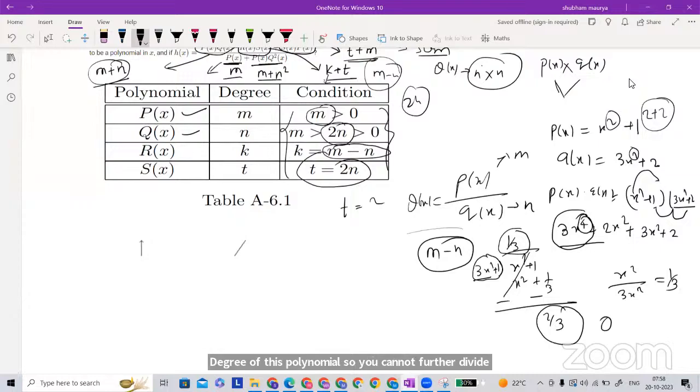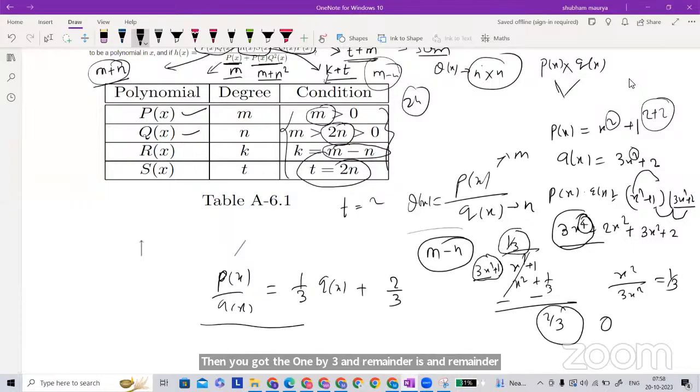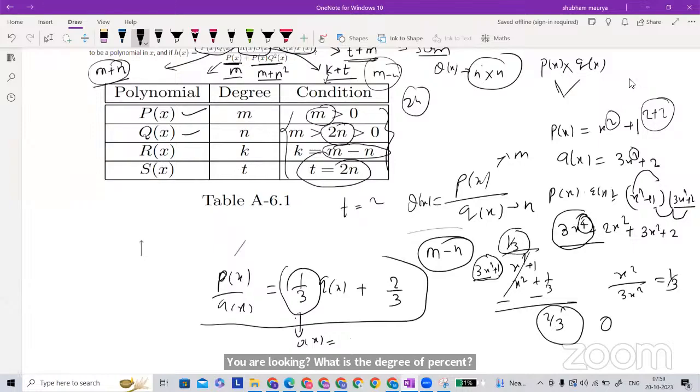So finally, if you have p(x) upon q(x), then you got the quotient 1/3 and remainder 2/3. So this is the quotient which is q(x) here. So what is the degree you are looking at? What is the degree of the quotient here in this case?